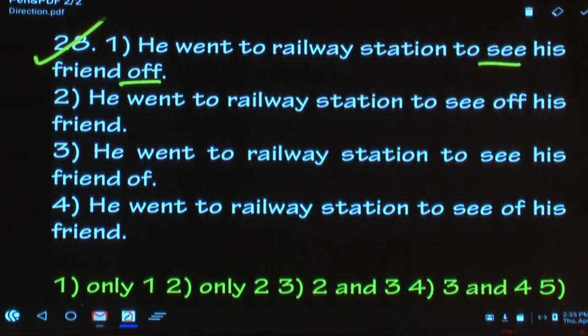Please mark it right: He went to railway station to see his friend off, but it should be double F, so it is not correct. He went to railway station to see off. Again, single F, not correct. So, how many options are right? 1 and 2. Which option says that? No option there.